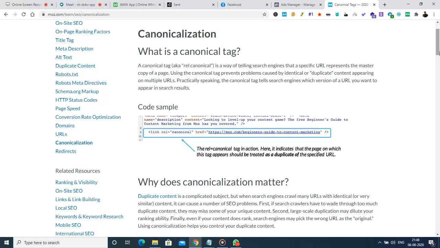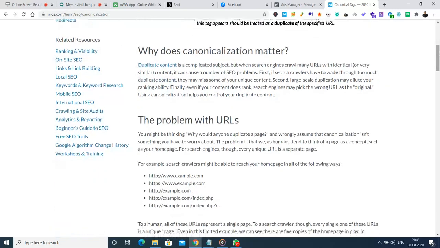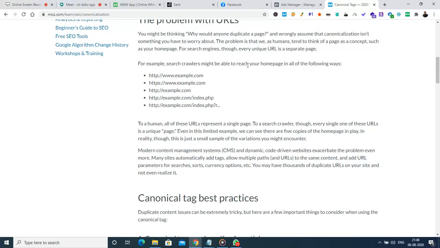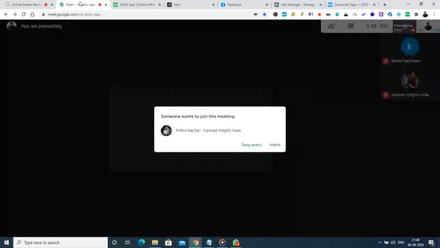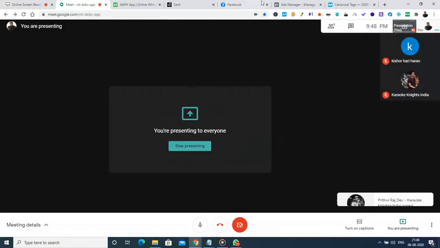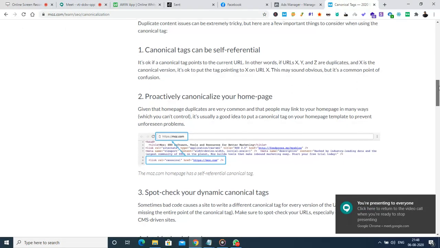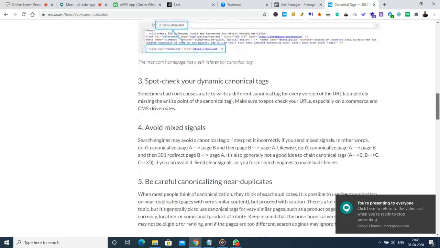A canonical tag is a way of telling search engines which page is the preferred one. I think this is just an example of what they did. So let us see the examples here. Yeah, so this is also an example: multiple versions of the same page, and Google gets confused on which particular page is important. To make that clear to the Google search engine, we'll be using the canonical tag. Okay, now the canonical tag can also be self-referring.